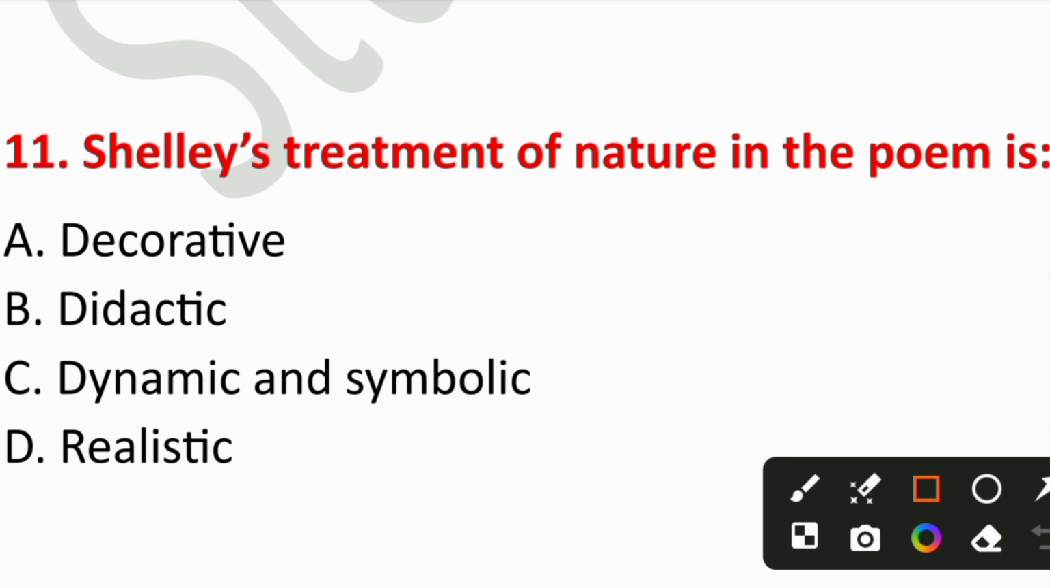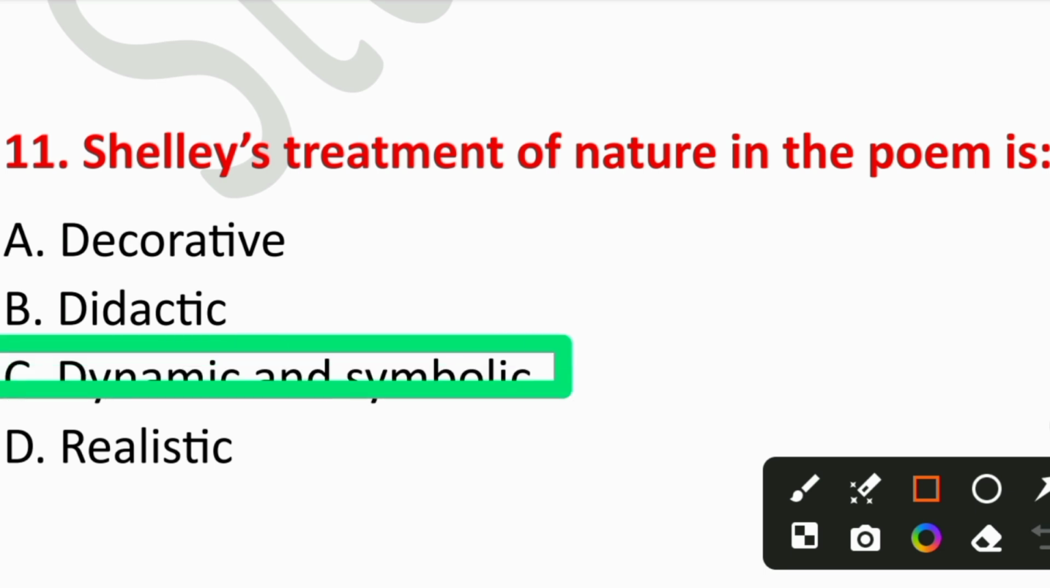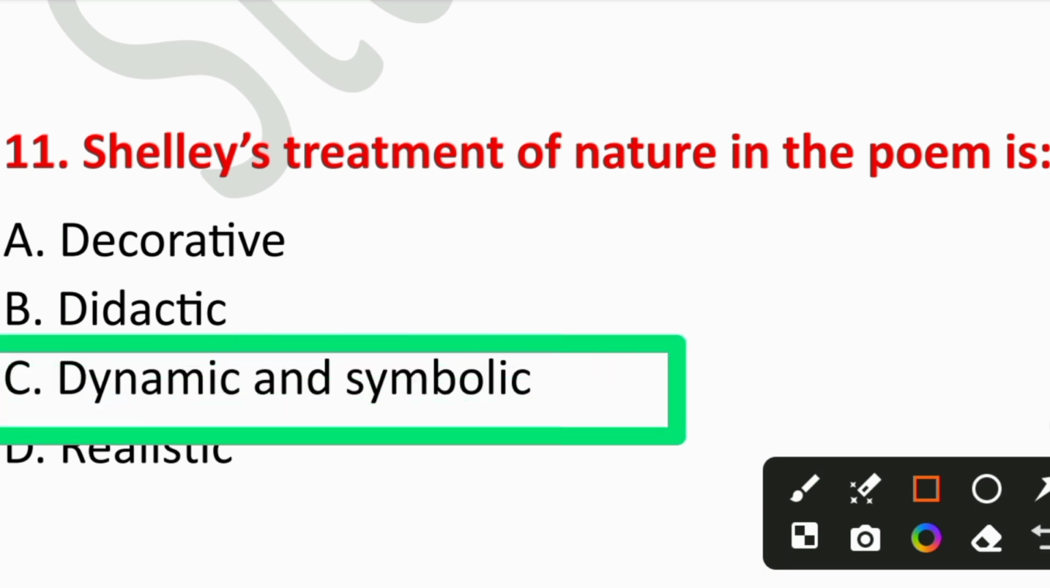Number 11. Shelley's treatment of nature in the poem is A. Decorative, B. Didactic, C. Dynamic and symbolic, D. Realistic. So the right answer is option number C. Dynamic and symbolic. Nature is an active force representing change and power.